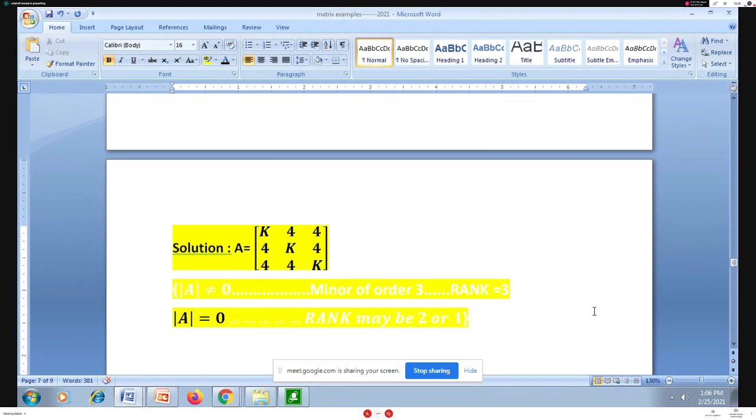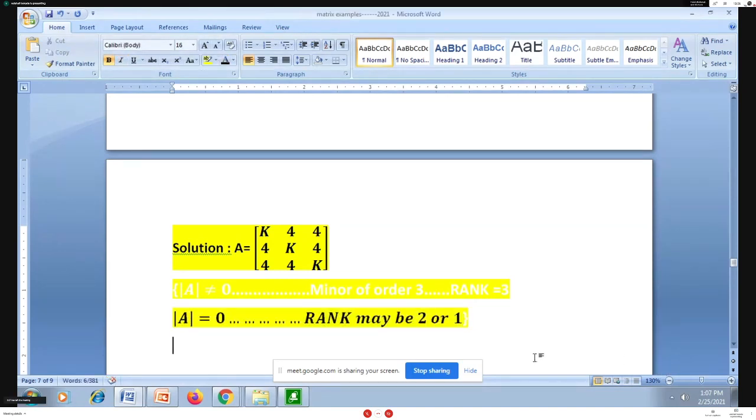That is rank. May I say then that rank is equal to 3? No. Determinant of A is equal to 0, which means the minor of order 3 is equal to 0. It means the rank of the matrix is not equal to 3. So what options will I have then? I may have rank either 2 or 1. That I'm writing it here.